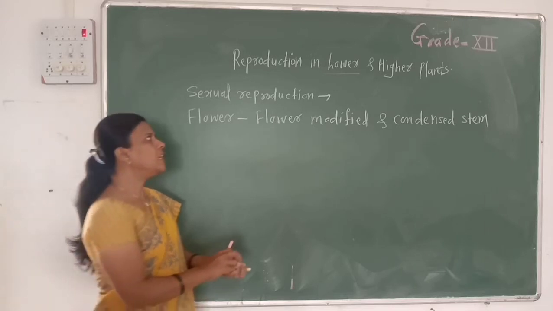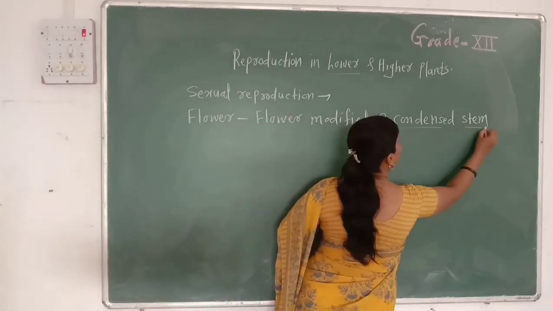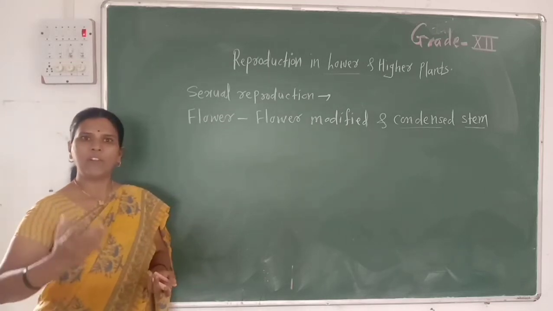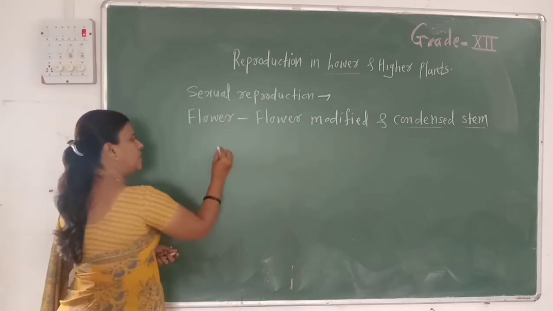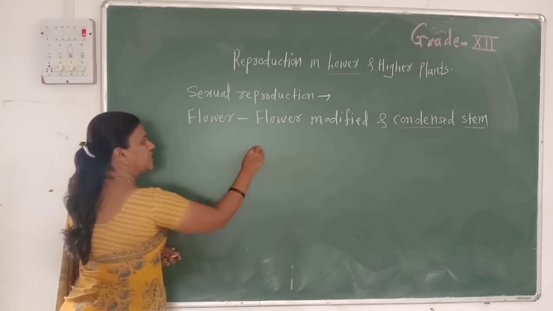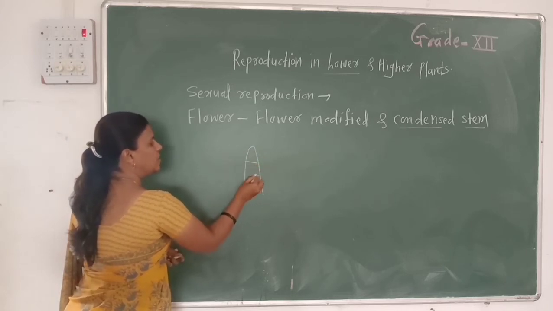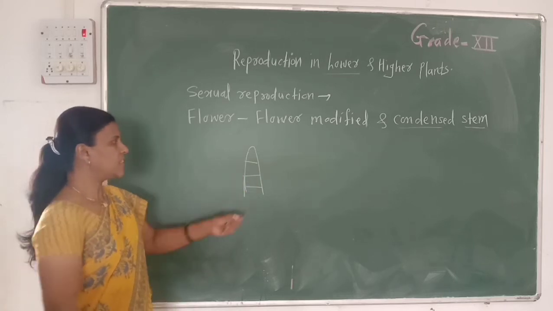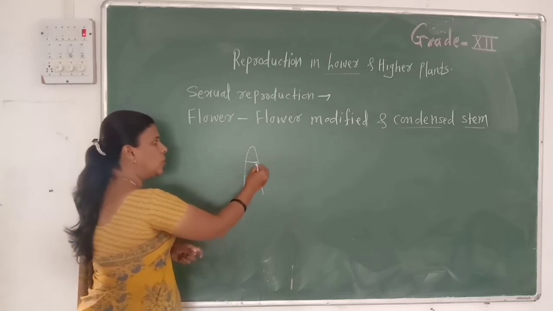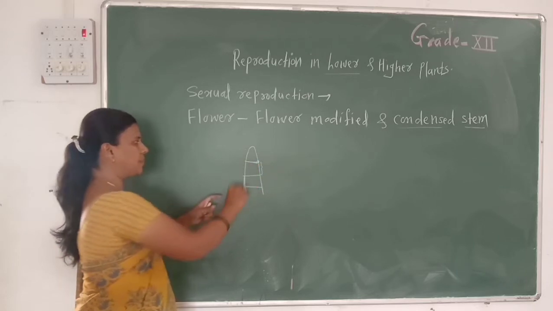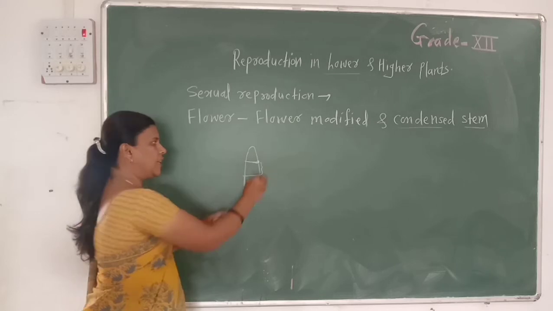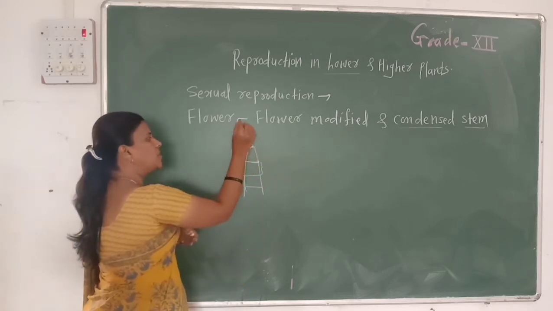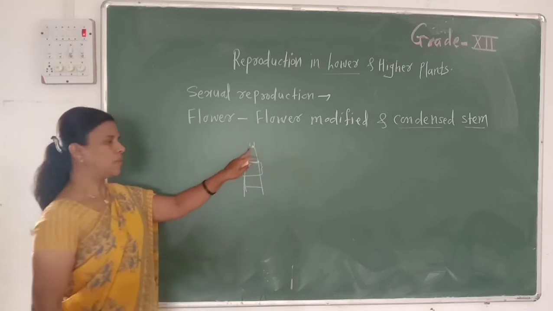Then why is it called a condensed stem? That means the flower is developed from the stem. How is the flower developed from the stem? Let us see. As we know, this is a stem. In the previous standard, we studied the structure, functions and modifications of the stem. The stem mainly bears nodes and internodes. In the nodes, meristematic tissues are present, while at the tip of the stem, the apical meristem is produced.